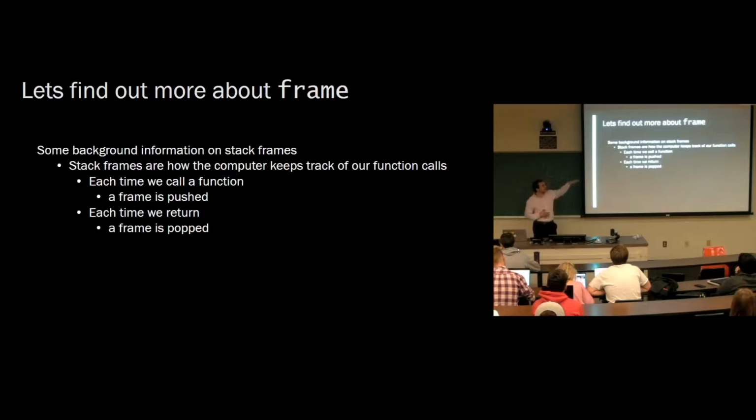It occurred to me this morning, I added this slide, because not everybody has taken 2150, and so not everybody knows about stack frames and has done all of that assembly stuff. A frame is how the computer keeps track of what functions you've called up to that point. Every time you call a function, the way the computer deals with that is it pushes a frame onto the call stack. That's why when you get an error in Java, you'll see the call stack. It'll give you all the methods that were called up to that point. And the frame is just what you're pushing onto the stack. It contains information about the function that's being called.